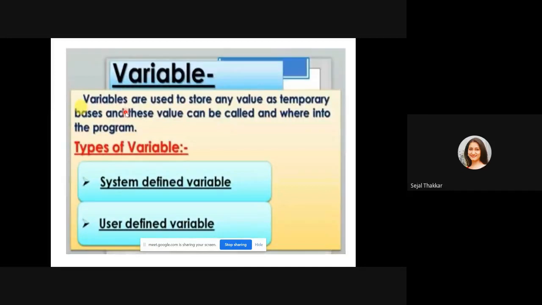Now second thing is variable. In C also we are having variables. We are declaring the variable with data type integer A, character C, boolean, float, something like that. So variables are used to store the values on a temporary basis. These values can be called anywhere in the program, as and when we require. We can take the values from the variable. We can store our value into the variable.